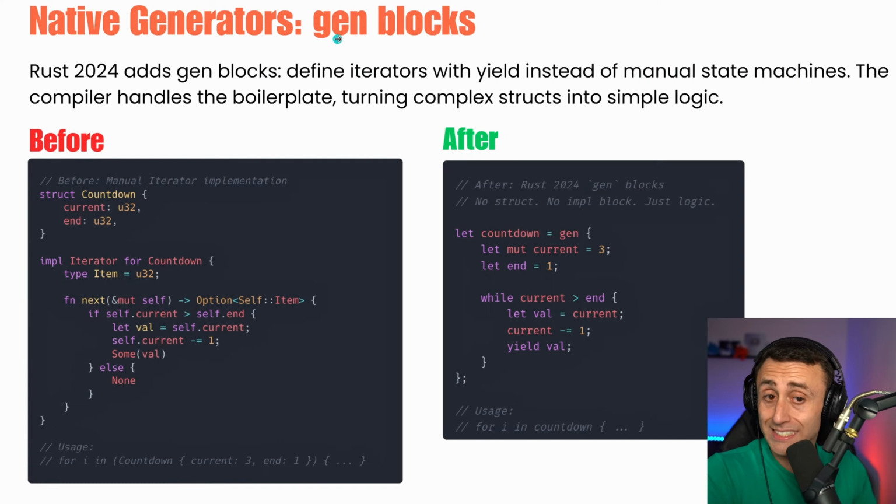Native generators, gen blocks. In Rust 2024, most of these features are about Rust 2024. We can now add these gen blocks. We can define iterators with yield instead of manual state machines. The compiler handles the boilerplate.